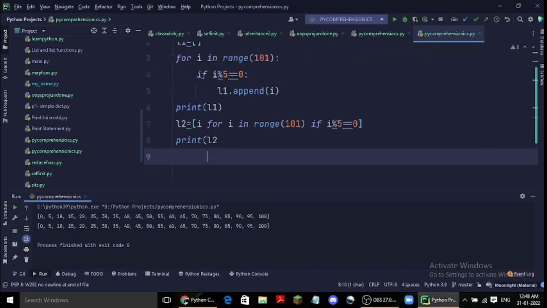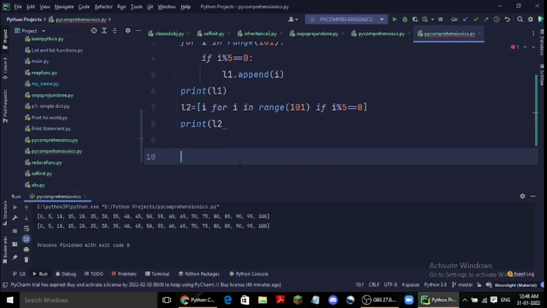We can also make a dictionary, and dictionary also has dictionary comprehensions. Now how do we make a dictionary? First let us make a normal dictionary, DICT. My C key is very bad.